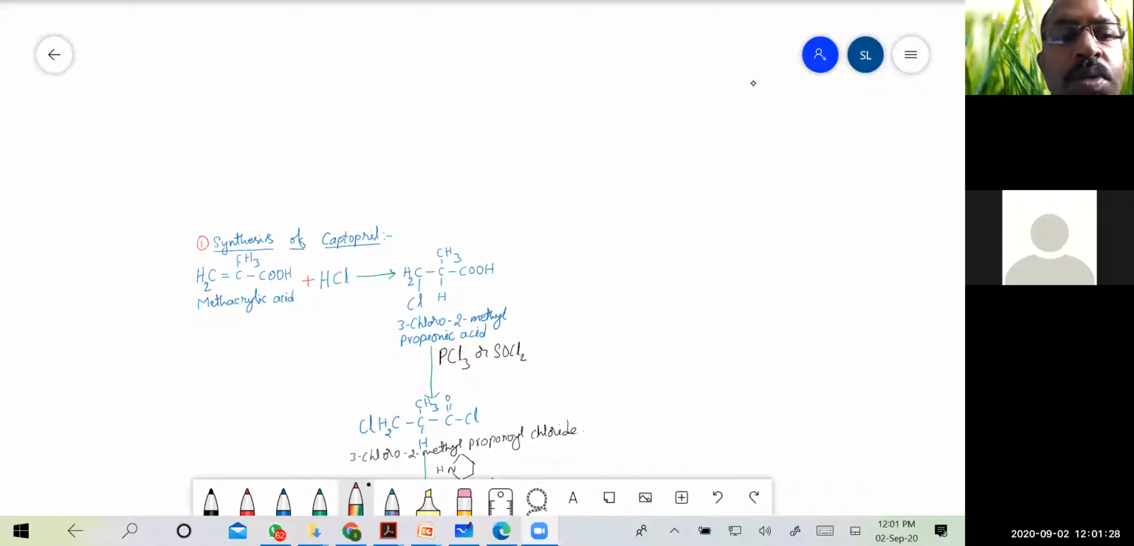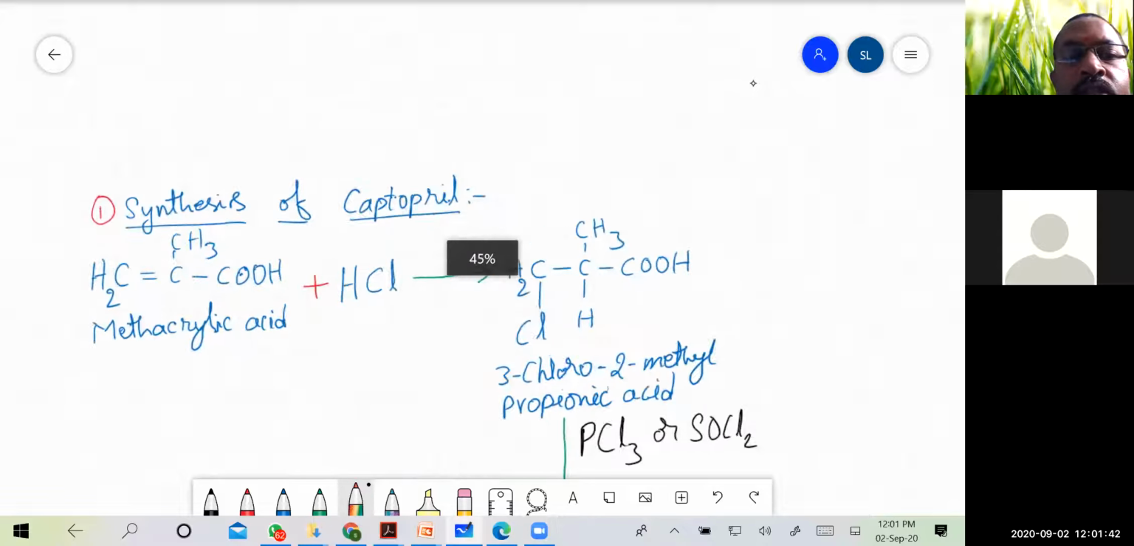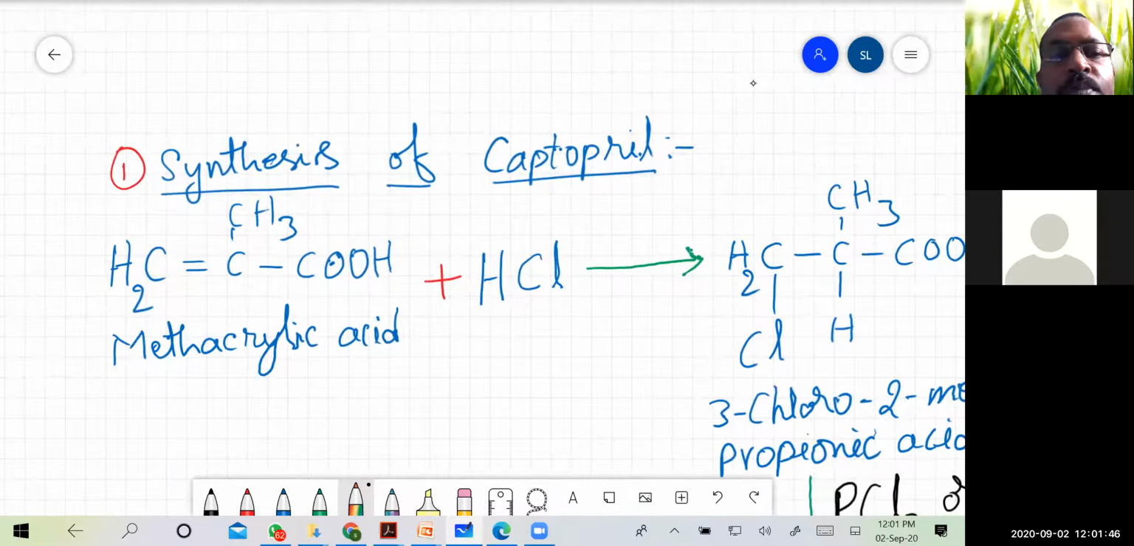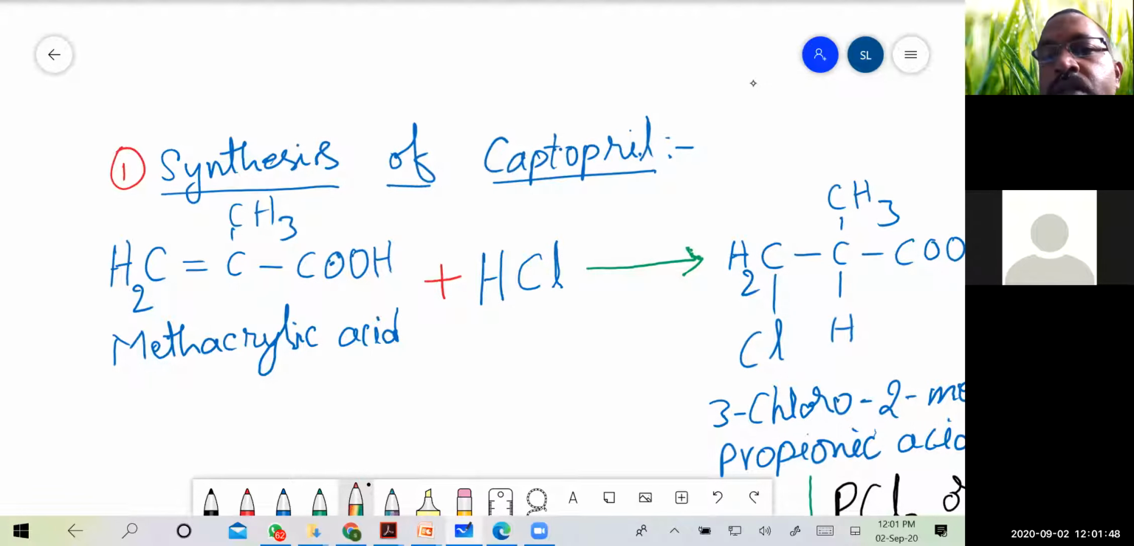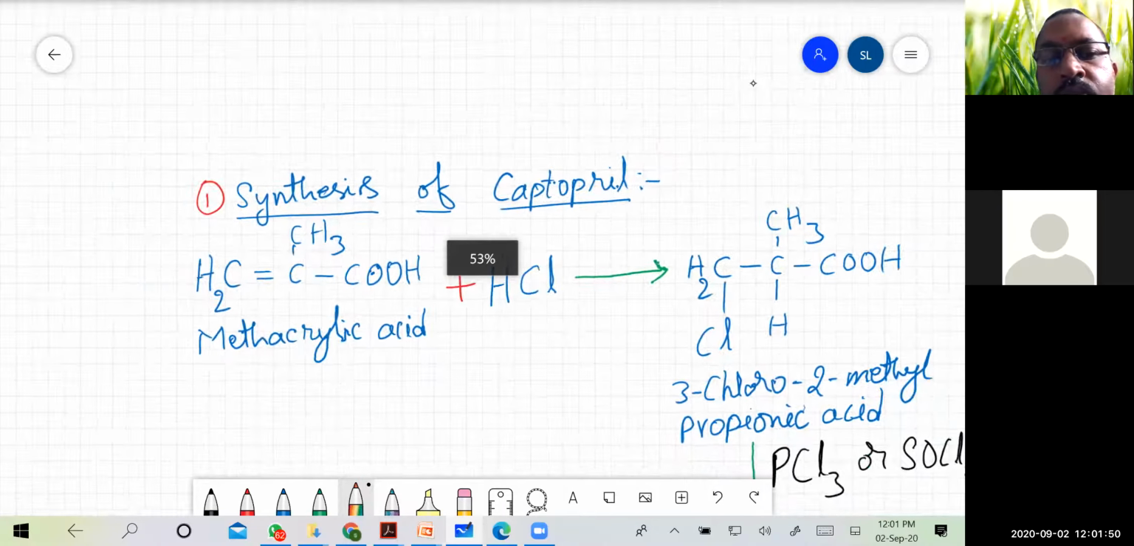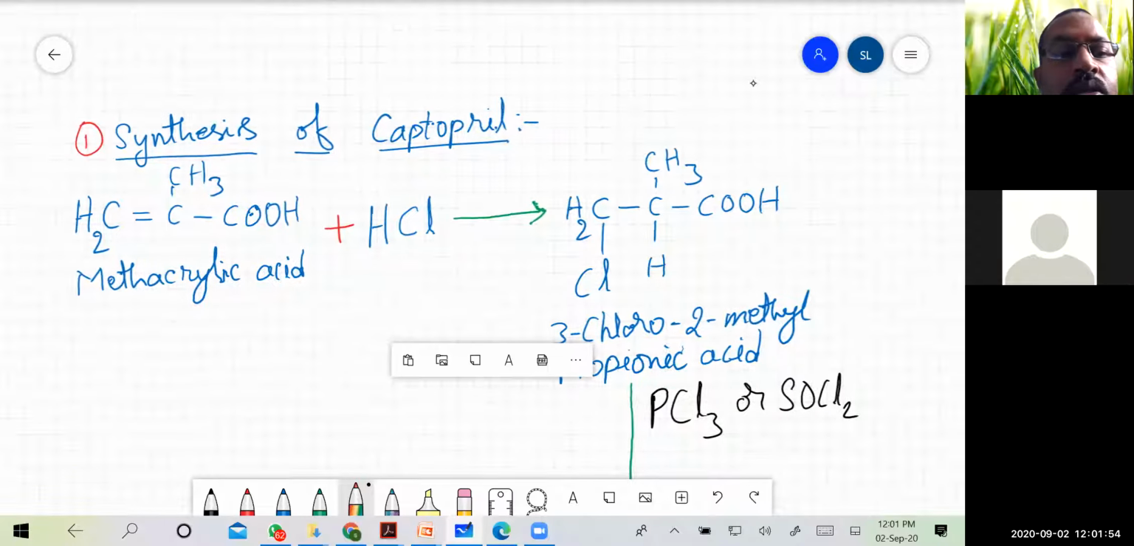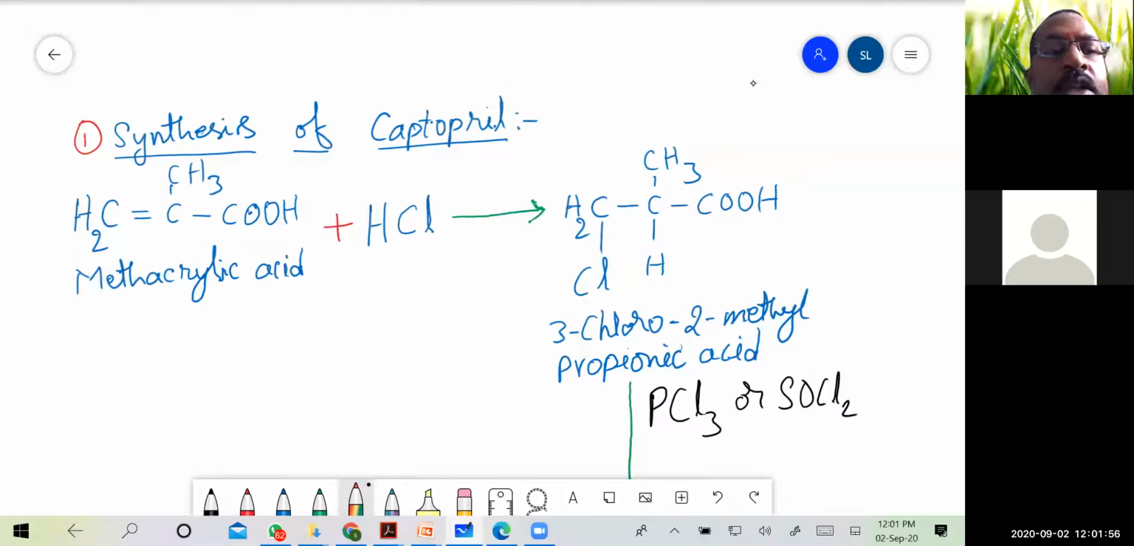So today's class we will be discussing the synthesis of different antihypertensive agents, mainly ACE inhibitors and diuretic classes of drugs. The first synthesis is captopril. Please take down your notes and copy it down. So, synthesis of captopril.